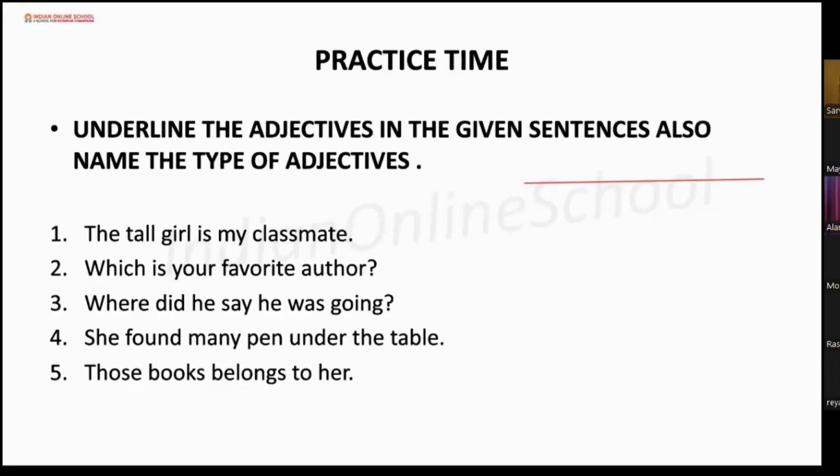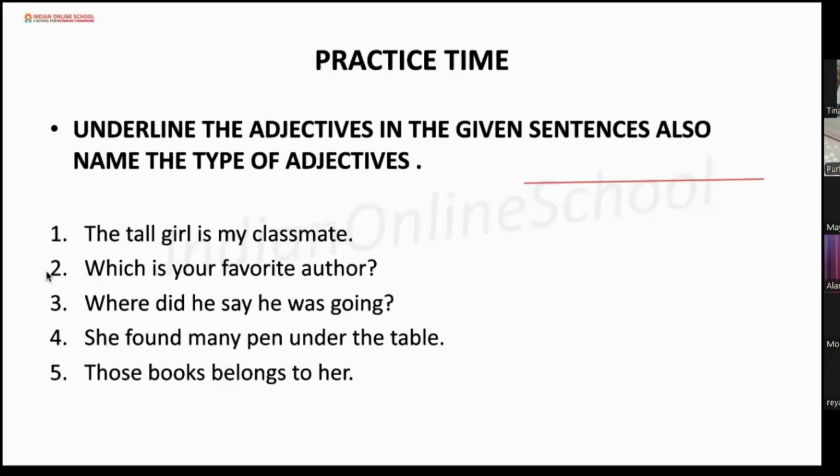It's talking about quality. So it is the adjective of quality. Tall is the adjective here and tall is the adjective of quality here. Right? Okay. The next one.